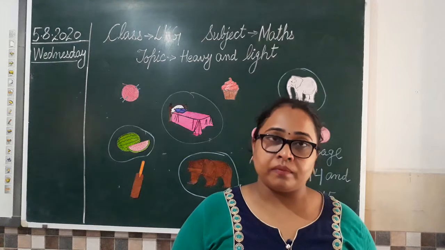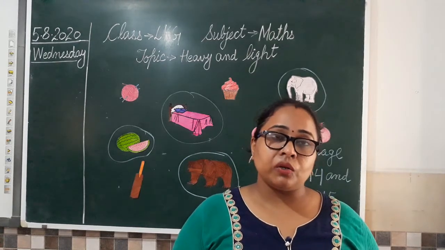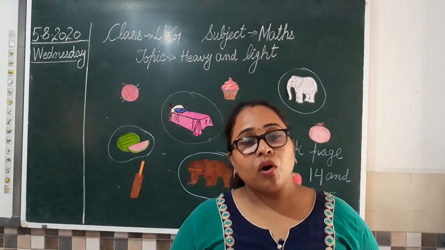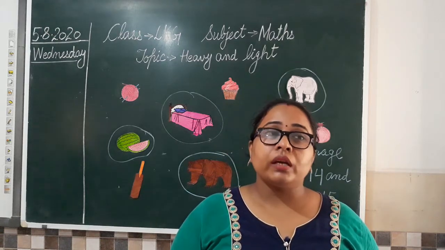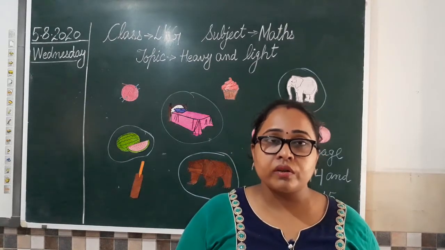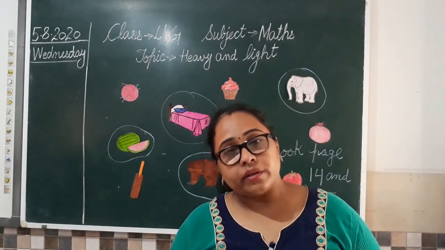Weight means वजन. When you go to the market, you purchase things by getting them weighed, so that is called weight. We say give me 1 kg of potatoes, 1 kg of tomatoes from the green grocer. So this is called weight.